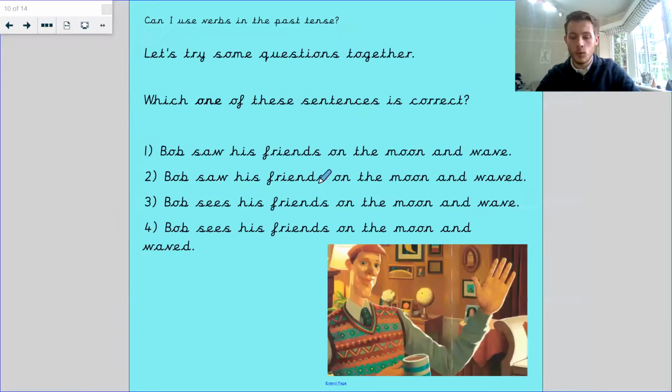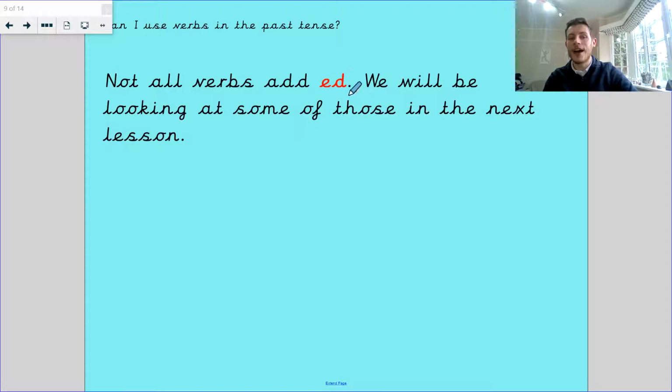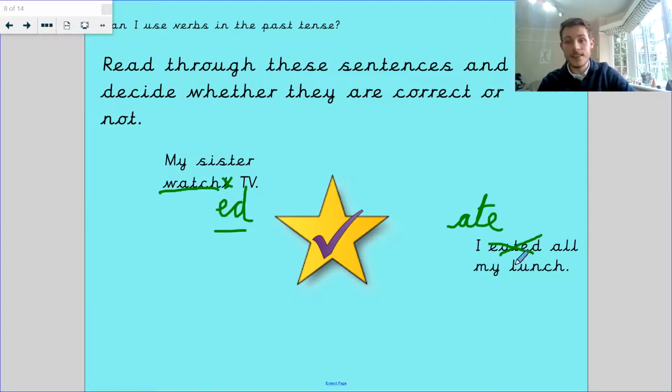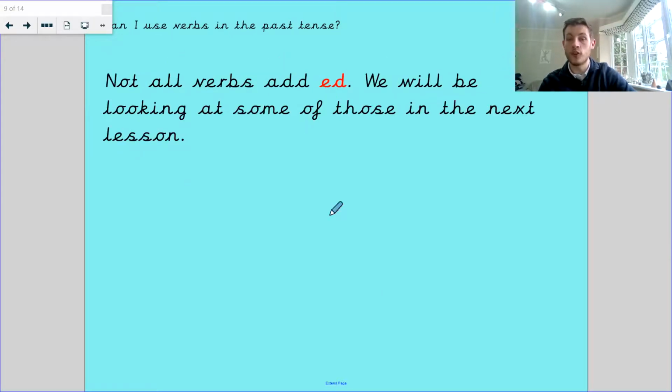Let's move on. Not all verbs add ed. We'll be looking at some of those next lesson. So not all of the verbs add ed. Just like our eated, eat was not an ed word, was it? It was ate is what it became. So we're going to be looking at some more of those next lesson.